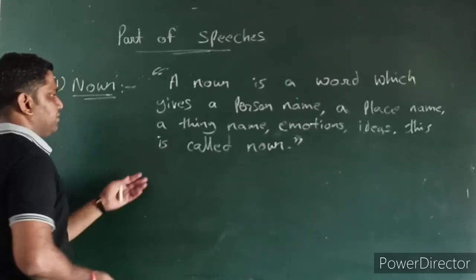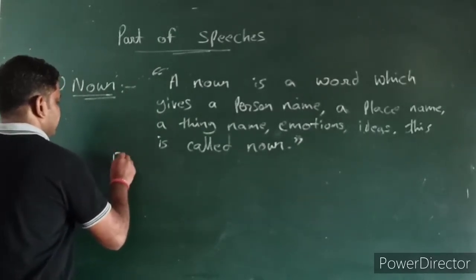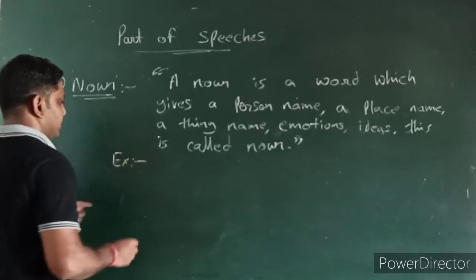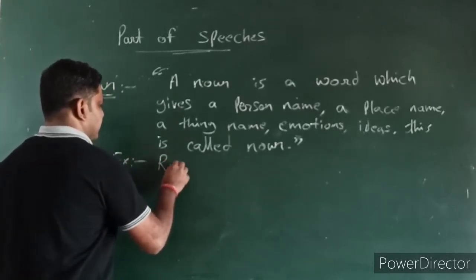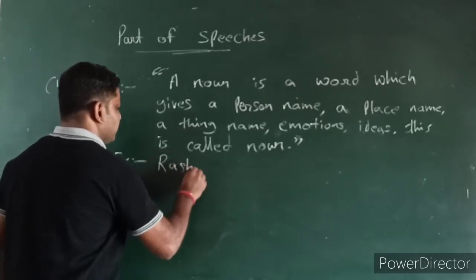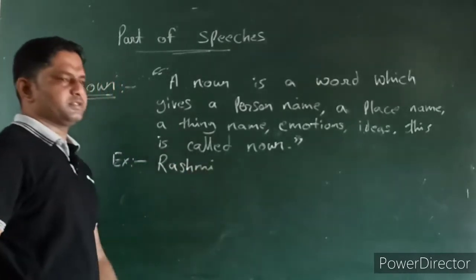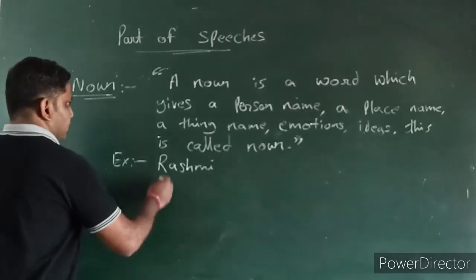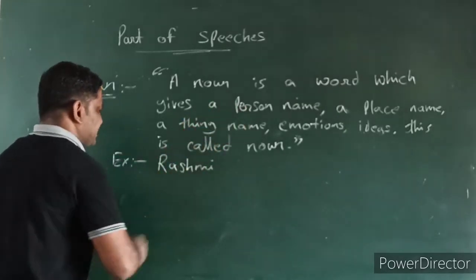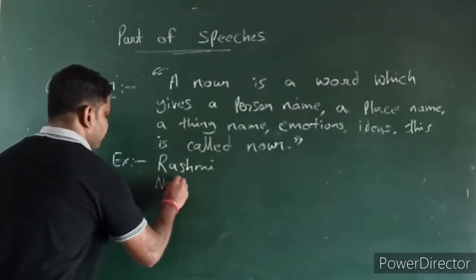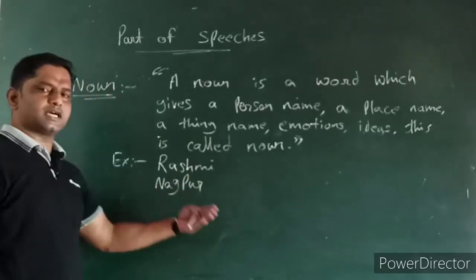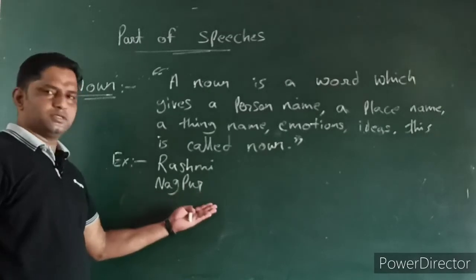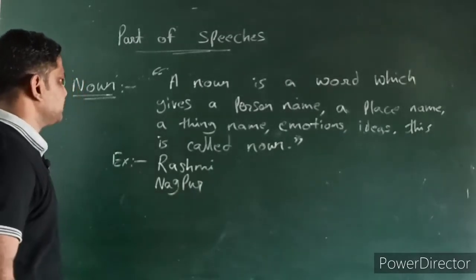A person name, like Rashmi. A place name, like Nagpur. A few more things come into that, like Nagpur, college, school. These also come as place names.